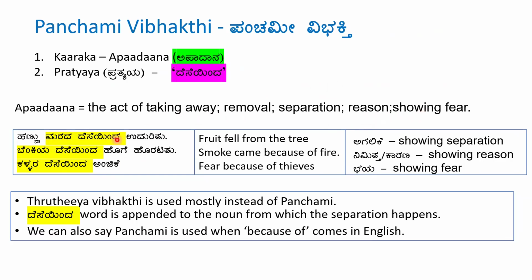Hannu marada deseinda uduritu. So, this is an example of agalike, showing separation. The fruit is separated from the tree. So, here Marada Deseinda. Okay. So, here Panchami Vibhakti is used. Next example. Benkiya Deseinda Hoge Horatitu. The smoke came because of the fire. So, here the fire is the reason for the smoke. So, Benkiya Deseinda. Okay. Because of the fire.